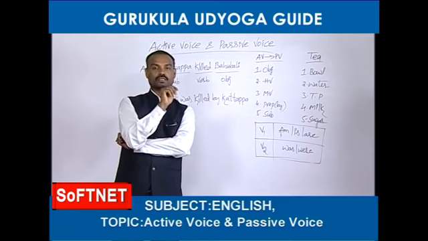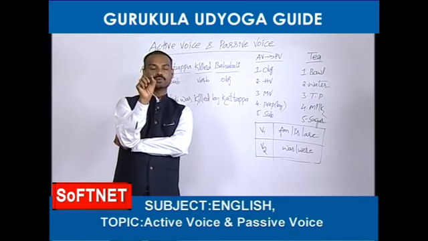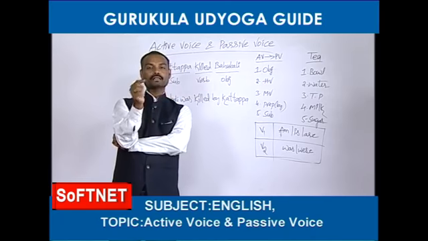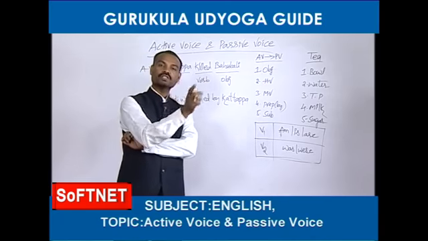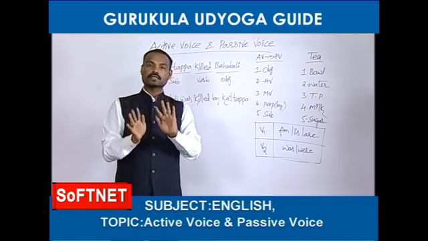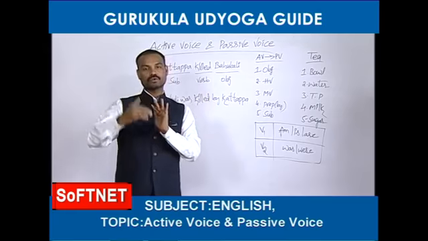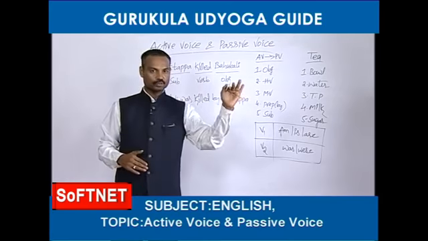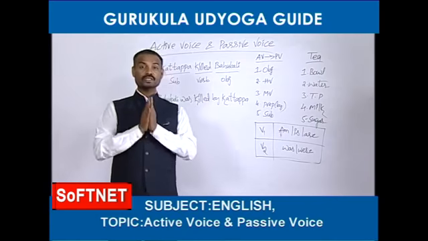Next, past 4 tenses. In past, number 1 is simple past tense. It can be changed into passive voice. Past continuous, this one also can be changed into passive voice. Past perfect tense, even this tense also can be changed into passive voice. Next, fourth, past perfect continuous tense. It cannot be changed into passive voice, friends.